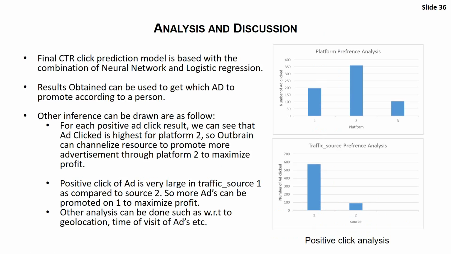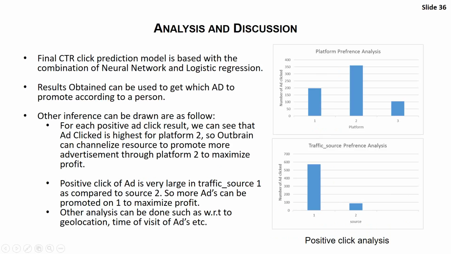The next thing we did is to analyze our model and how its application is. So the final CTR click prediction model is based on the combination of a neural network and logistic regression. Results obtained can be used to get which ad to promote according to a person.